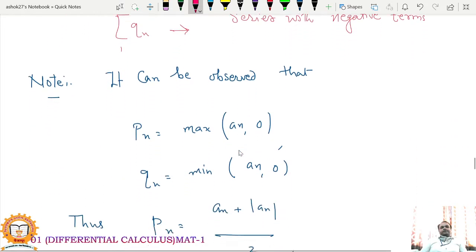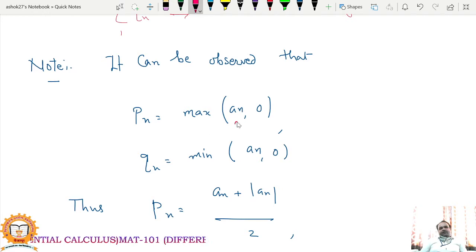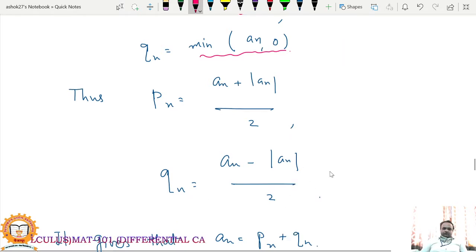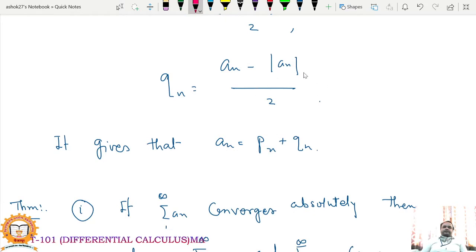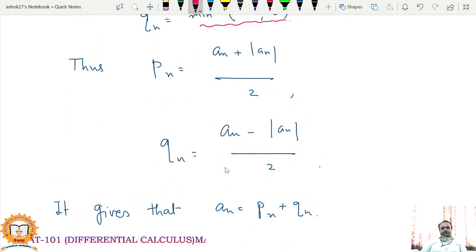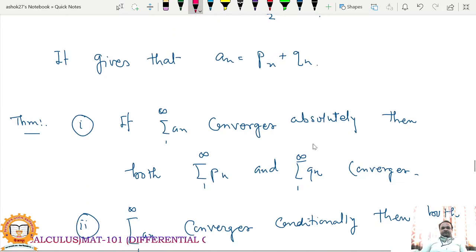It can be observed that Pn equals the maximum of an and 0, and Qn is the minimum of an and 0. Using the formula of maximum and minimum, Pn will be (an plus mod an) divided by 2, and Qn will be (an minus mod an) divided by 2. So if we add these two, Pn plus Qn, you will get an. So this is the separation of the given series.